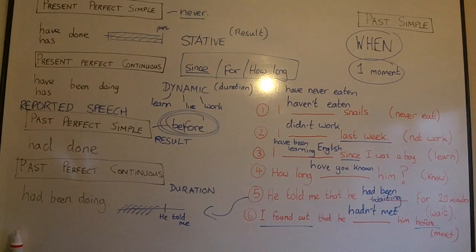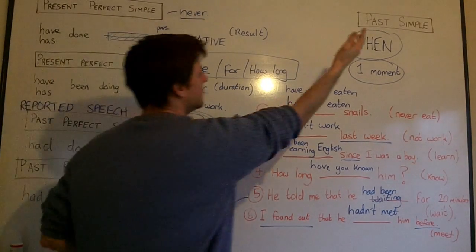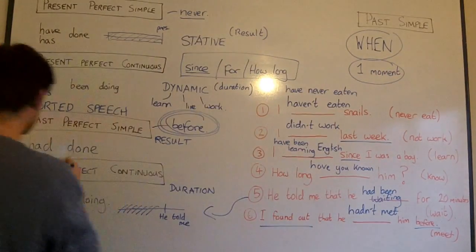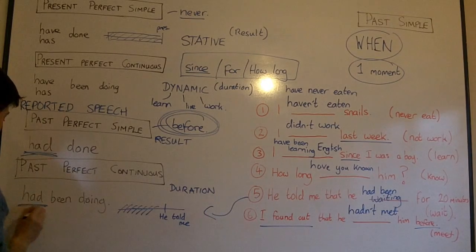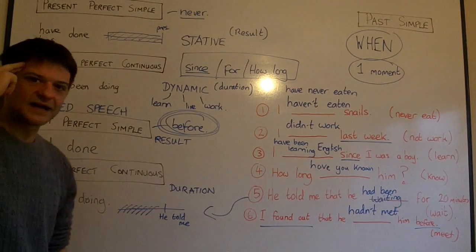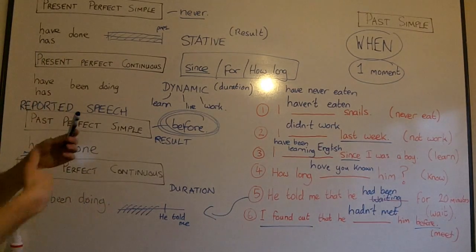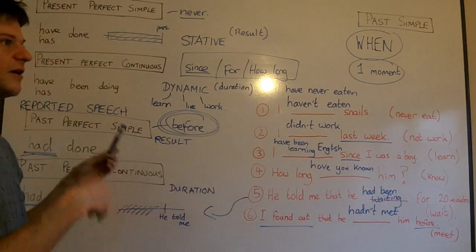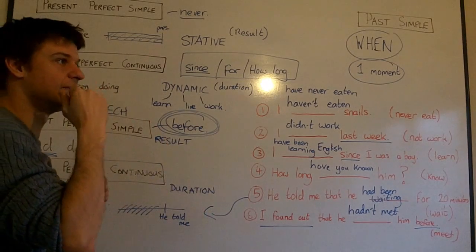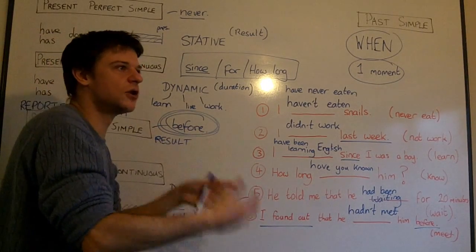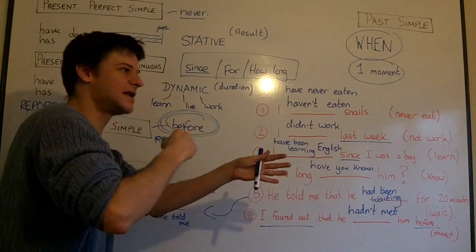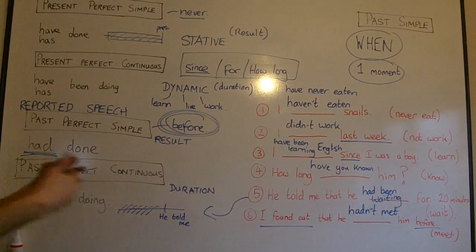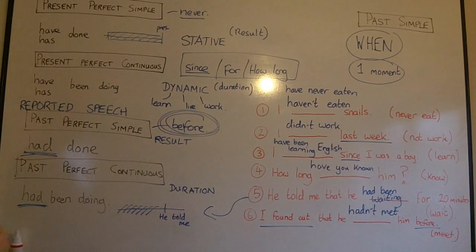So any time when you say something in past simple, when you say when something happened and then you want to say that something happened earlier, use had. Had basically means earlier. In our mind, in our English mind, we think of this word had as meaning earlier. The action happened earlier. So if we say I saw that he had been to the shops, that had been means earlier he was at the shops, earlier than I saw. That's what the had emphasizes. It emphasizes earlier, it emphasizes before.